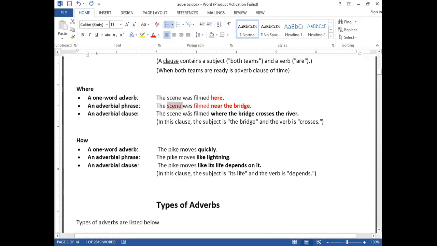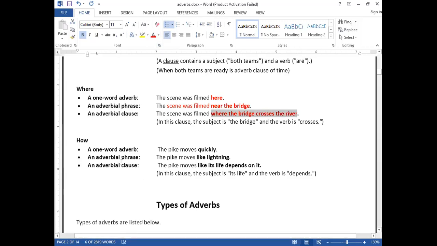Clear? Was filmed here. And now an adverbial clause: the scene was filmed where the bridge crosses the river. What crosses the river? The bridge. The subject is this and crosses is what? It's a verb. So combined, this entire part is called what? It's a clause. Adverbial clause. Excellent.